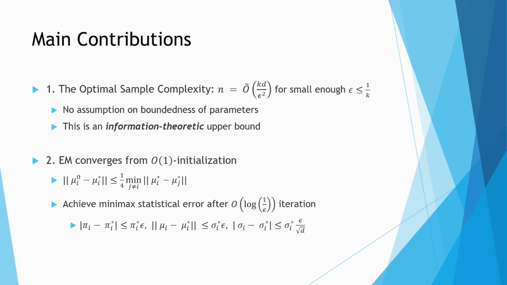Our main contribution in this work is that in the well-separated regime, indeed kd over epsilon square is sufficient to recover our parameters. The sample complexity result also does not require the boundedness on parameters. Of course, this is an information theoretical result. We establish this sample complexity bound by showing the linear convergence of the EM algorithm from a coarse initialization. Notably, we show that EM achieves the minimax statistical rate in our parameters.